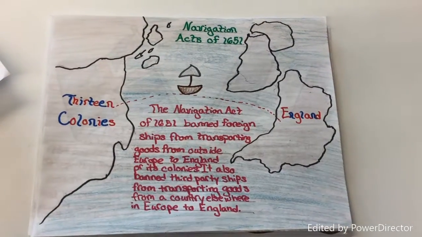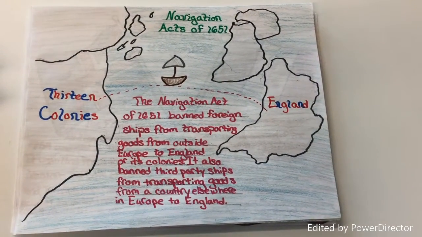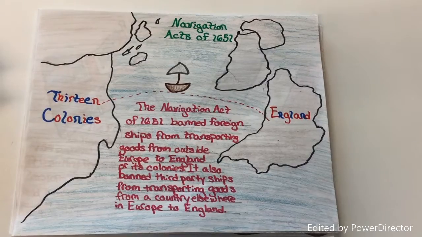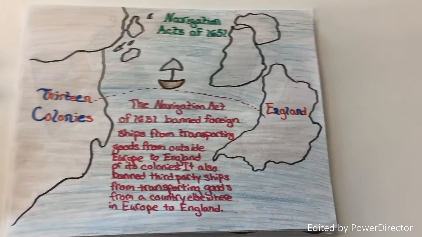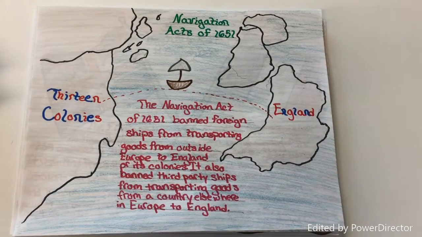Navigation Acts of 1651. The Navigation Act of 1651 banned foreign ships from transporting goods from outside Europe to England or its colonies. It also banned third-party ships from transporting goods from a country elsewhere in Europe to England.